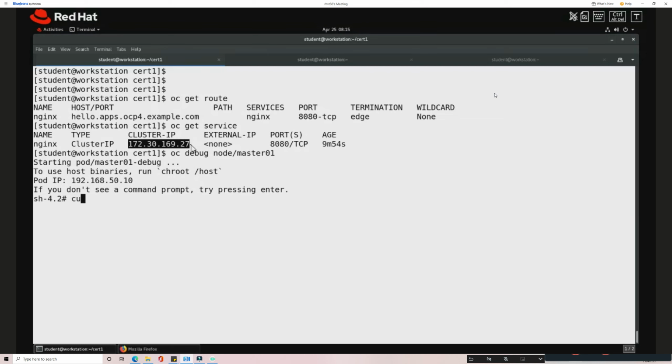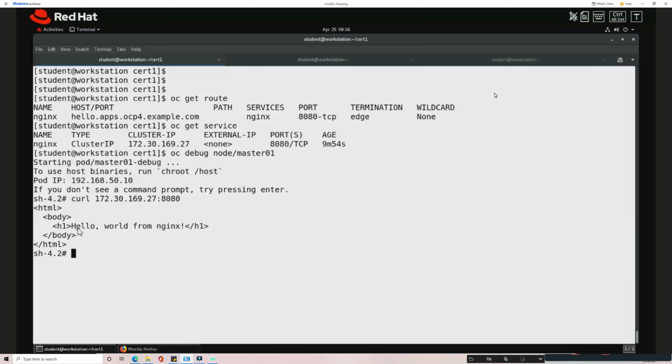So I'm going to do a curl. I'm going to use the port number 8080. I'm going to reach it. Now you can see I'm reaching it. So this is insecure. I'm not using HTTPS, and I'm able to reach it. The application is reachable. This is internal. So internally it is insecure. So that's the disadvantage in the edge termination, that internally it is insecure.